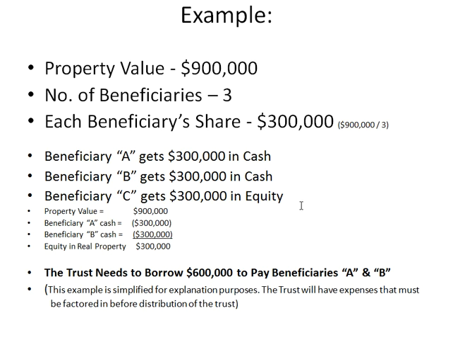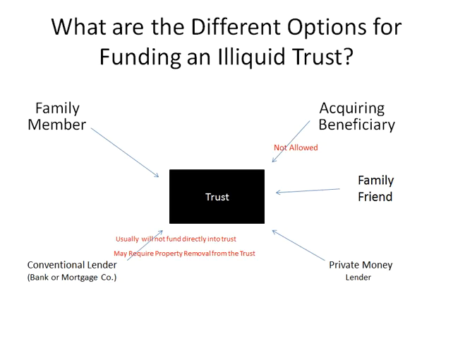Now this is very simplified for explanation purposes. The trust may have expenses, they may have other assets, and we'll get into that with the calculator that we provide. Now, what are the different options for funding an illiquid trust? What is considered a third party? A family member, yes, conventional lender, family friend, private money lender, the acquiring beneficiary.